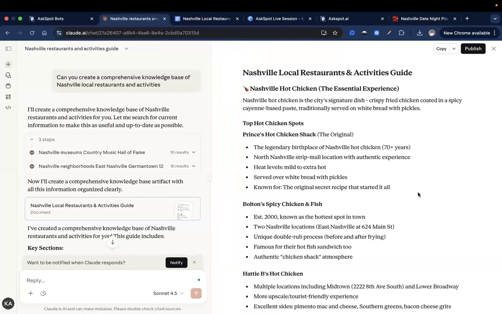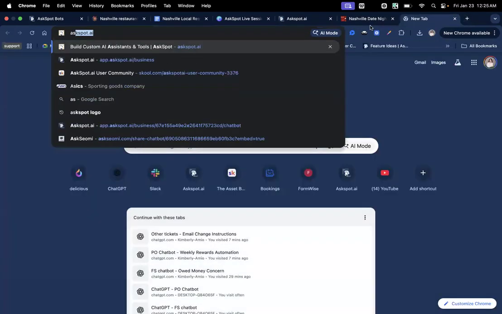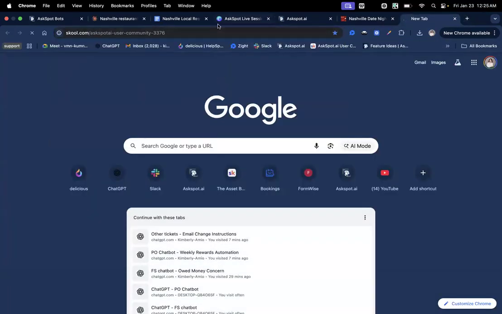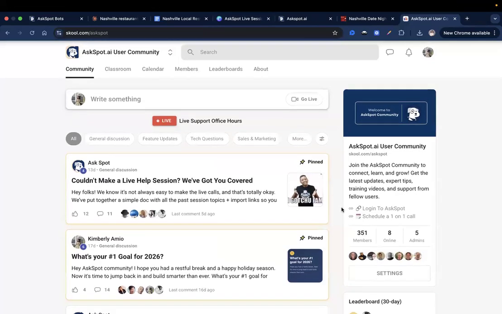Dave says, where's the training on how to use webhooks? Oh, that is available inside the school community. So all you need to do is go to the search bar and type in webhooks. I have a lot of different use cases on how you can use webhooks: setting up webhooks for a chatbot, for an IntelliForm, for a Spotlight, for a Canvas. That is available inside the AskSpot school community right there.